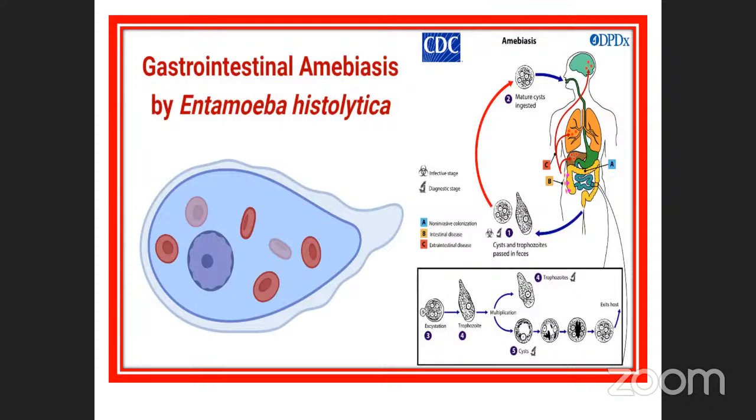This is the organism already studied. See, these are the amoeba structures. Here, it enters only in the tetrad stage. It is modified into the tetrad stage form. When it undergoes the tetrad stage modification, it can be transferred through vectors, whether food or water. Once it enters, that is called a matured cyst.